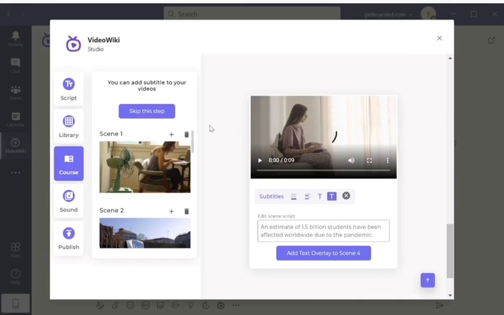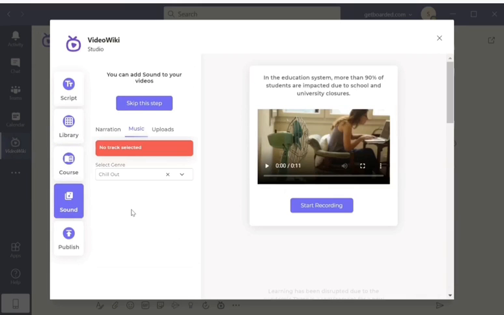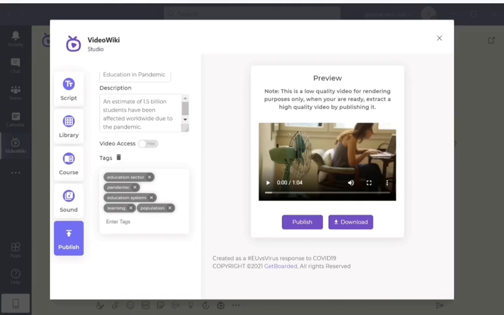In the course section, you can add a description for each scene. Then, in sound, you can search for music you want to add to the video, from jazz to rock or hip-hop. Again, you can also upload a specific song you want. In addition to music, it is also possible to record your own voice directly, explaining a theme or developing a topic. And that's it, your video is ready.